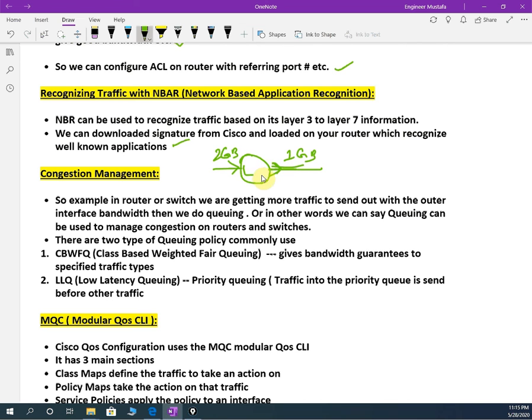So I need to buffer here in the router. If I have a good router, I can buffer, check the priority of the packet, and forward that packet first. So we can do that. Okay, so that is what we are calling queuing.